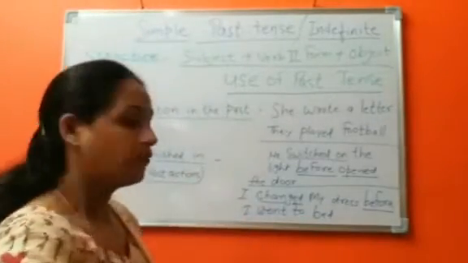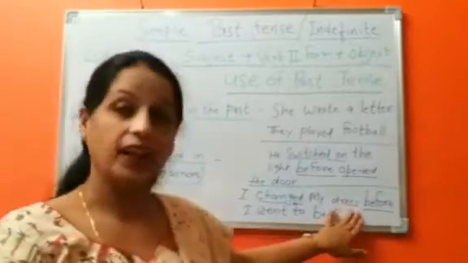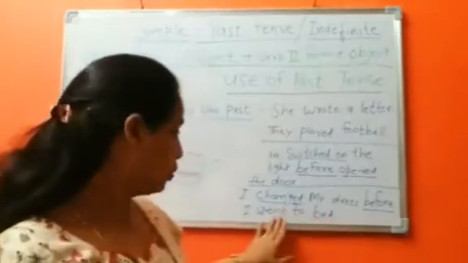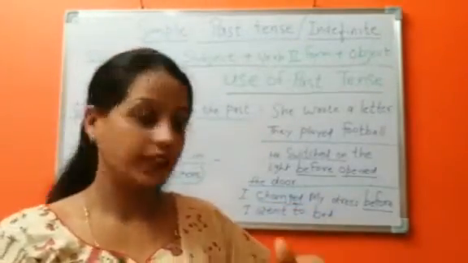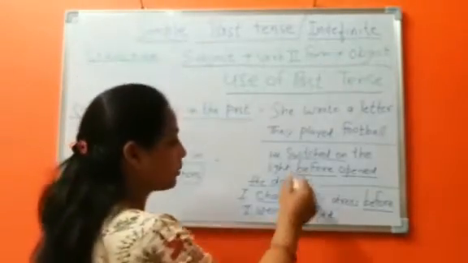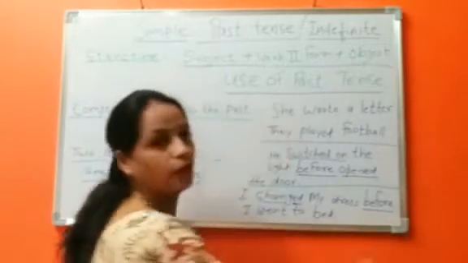It means first I changed my dress and then I went to bed. In these types of sentences, we use the word before.